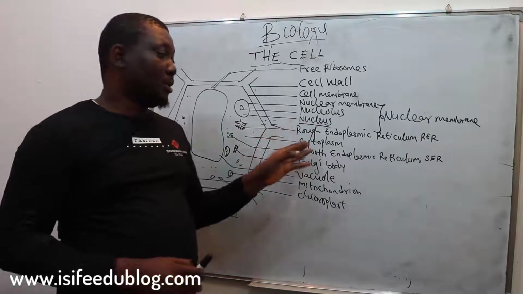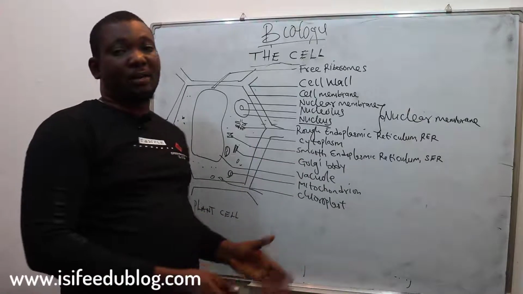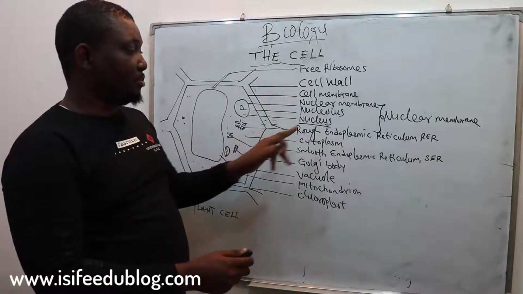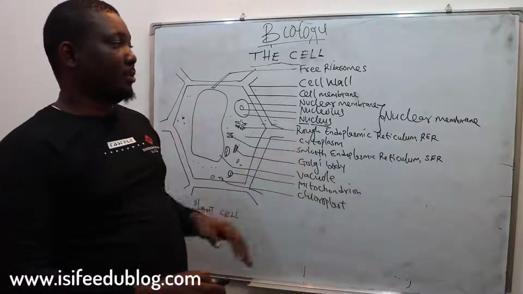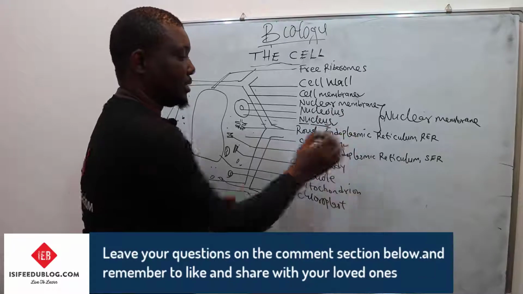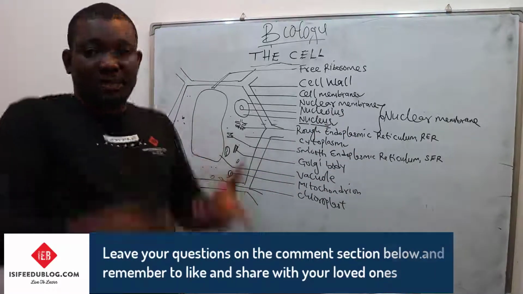So the nucleus, cytoplasm, and the cell membrane are the living parts of the cell. These three are collectively called the protoplasm of the cell.